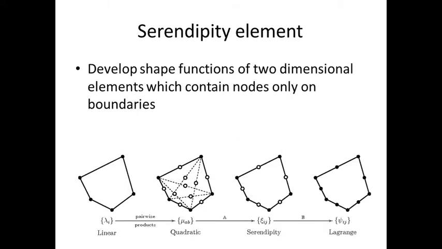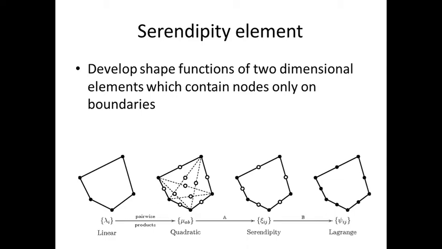Okay, then serendipity, which is one of the important things in FEA analysis, develops shape functions. Here, what is meant by shape function? Shape function always defines the field variables. What are field variables? Field variables are known as the velocity variable, the pressure variable, and the heat variable. These all come under shape function.